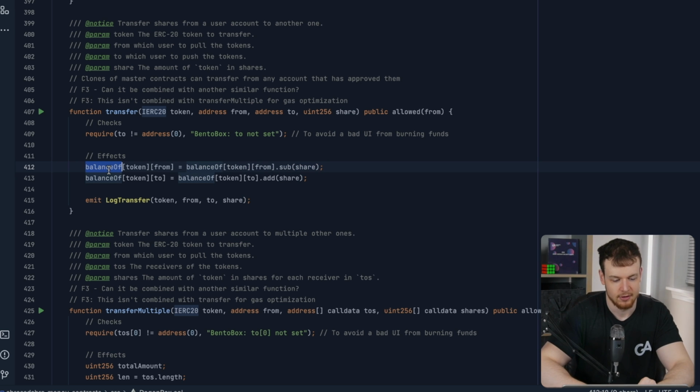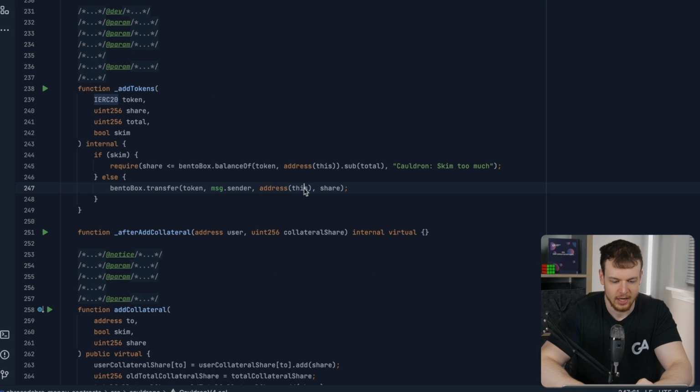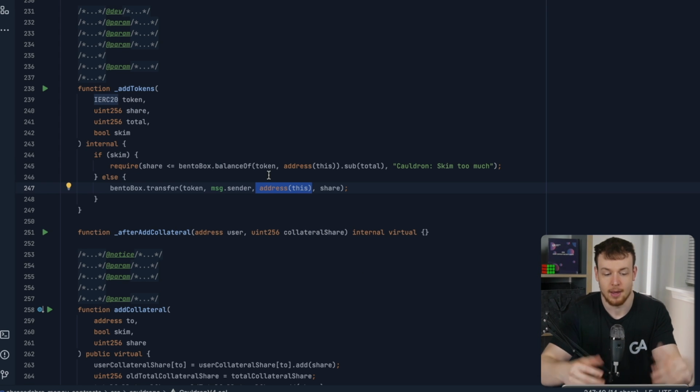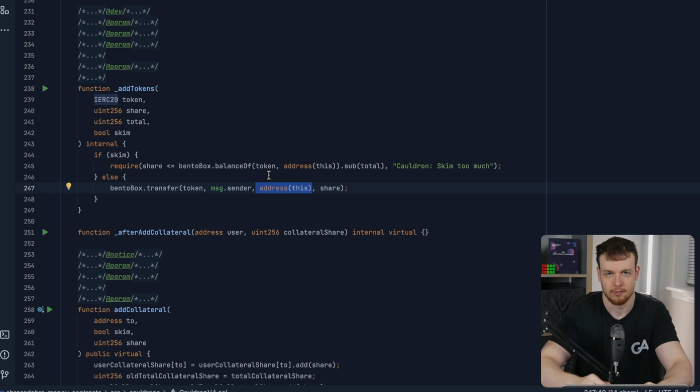So remember, this balance of is a share amount, not an actual collateral token amount. These are shares that we're tracking with balance of, and send it to the to address. So we're changing this balance of mapping. This is the source of truth for shares in the degen box, and we're sending the shares in that balance of mapping to be accounted for the Cauldron v4 contract.